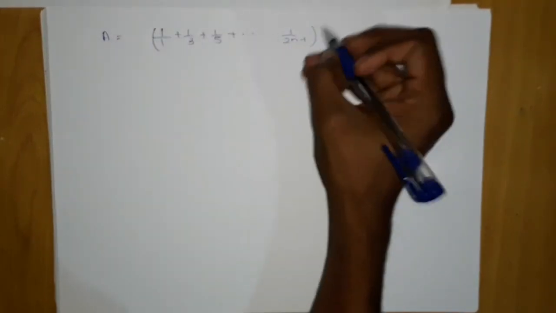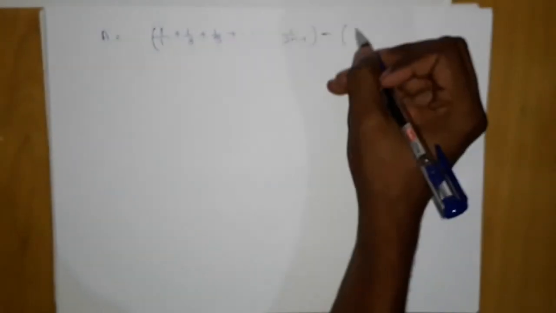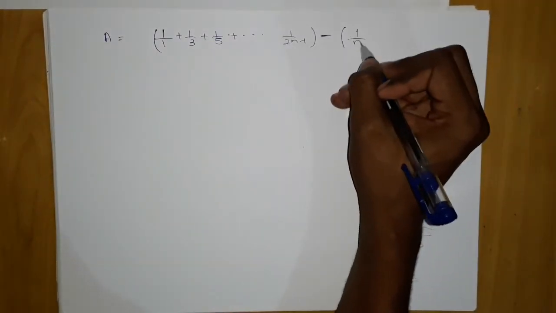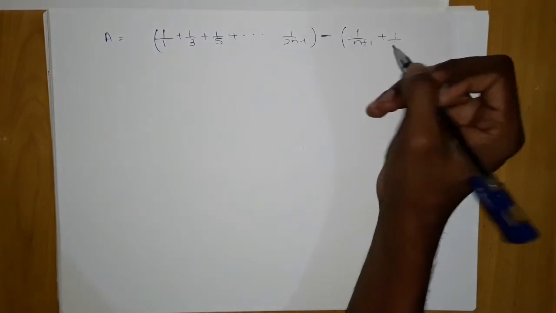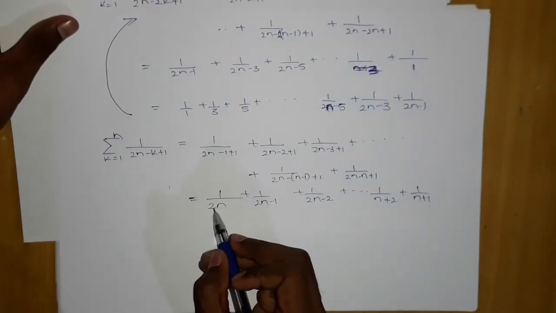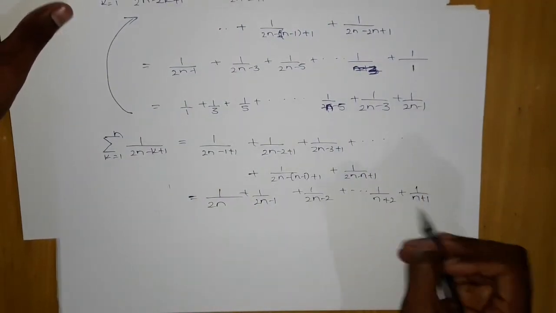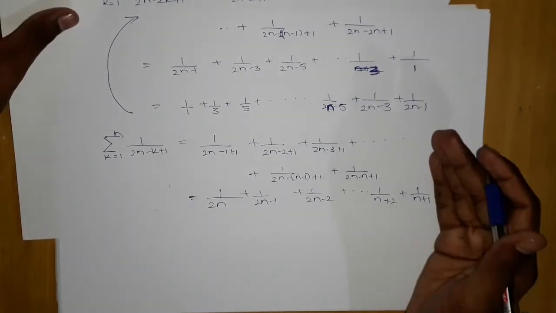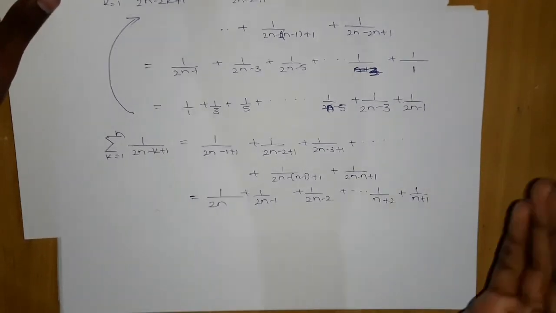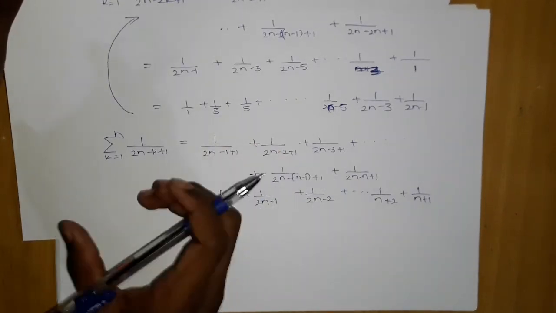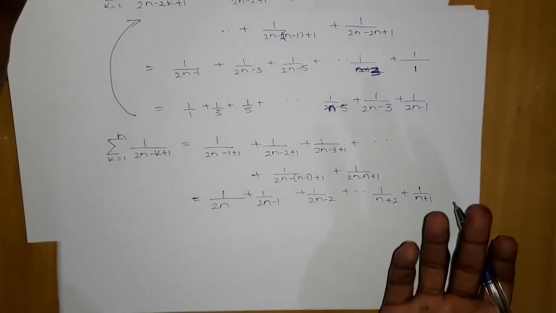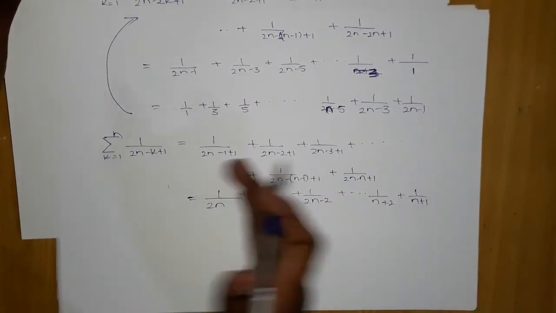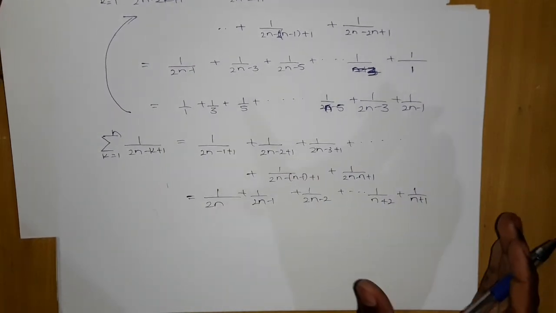Okay, and the negative of this we will write in reverse. 1 upon this one is also opposite. You can see this, it is starting from 2n and then decreasing until it reaches n plus 1. So we should start from here, because this is a surprising thing: this series is unique, it is giving us the reverse sum. It should start from here, but it is starting from here. Sometimes it happens in some problems, so that's why these are miscellaneous problems.